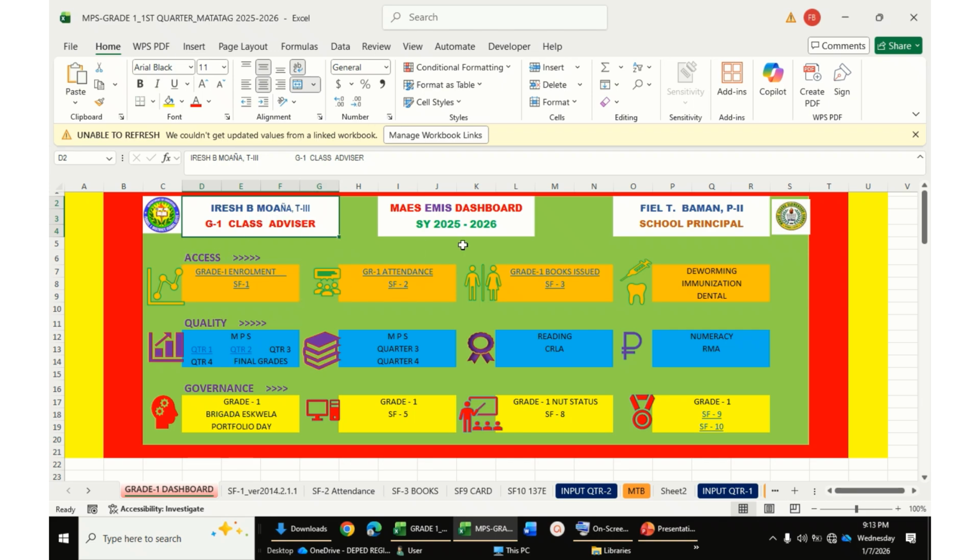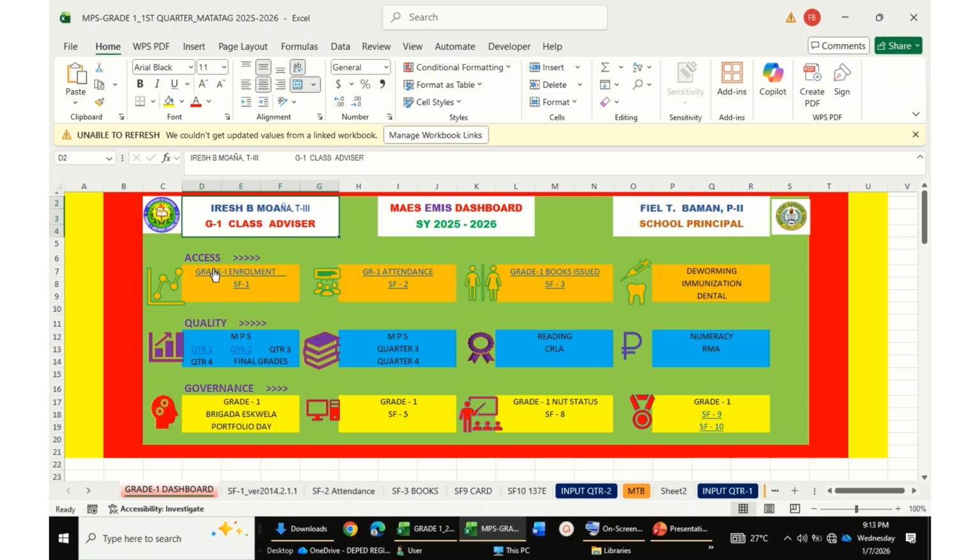In this dashboard that I am presenting to you are indicators or items consisting of the pillars: access, quality, and governance. These are just a few indicators, and we can add some more items if necessary.